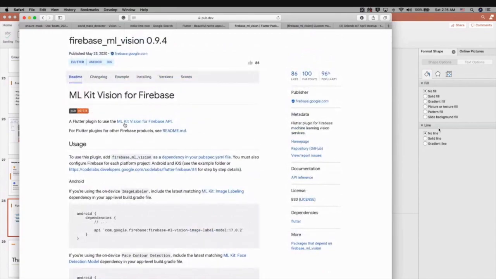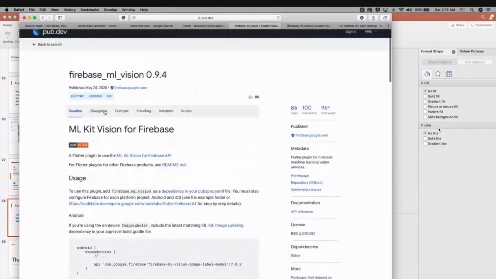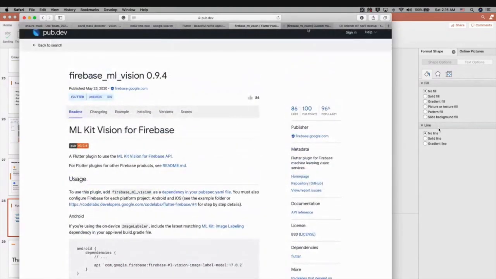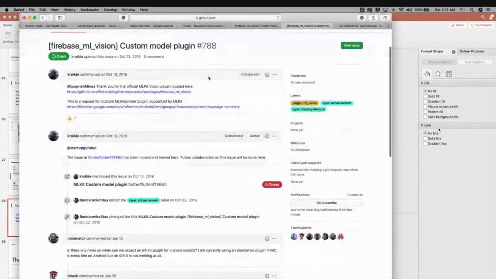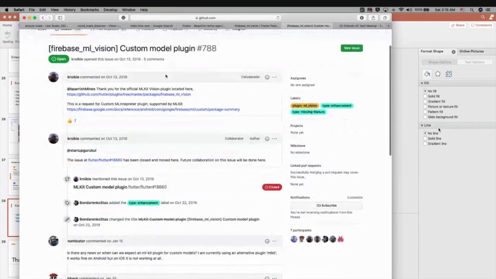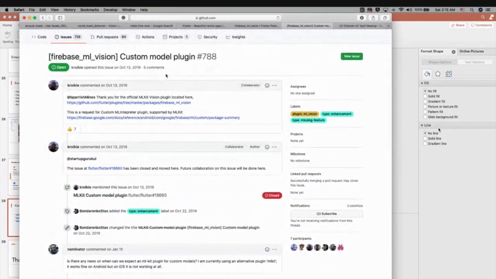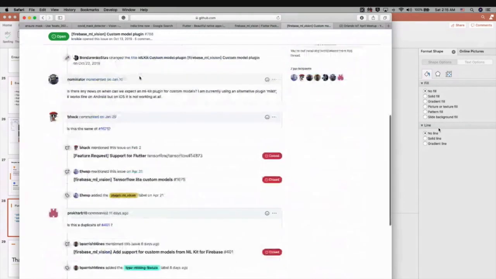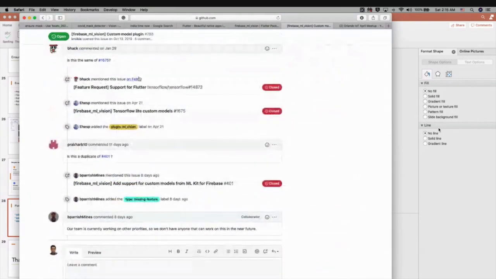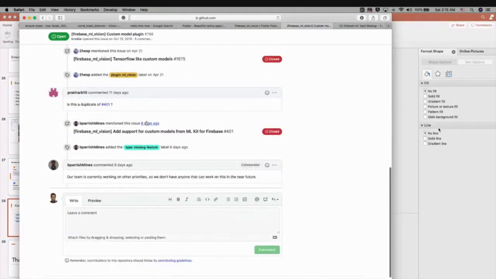So you can pick any one of these. This, for example, here the custom model plugin, right? And also the AutoML Vision. Those implementations are not yet done, and it's been a backlog for more than a year. So if you are interested, or if you want to contribute to open source, you can go through these tickets.